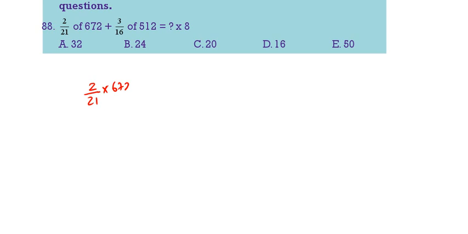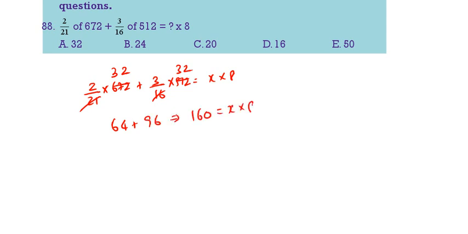2 by 21 into 672 plus 3 by 16 into 512 is equal to x into 8. 21 threes, 21 twos. It is 64. This is 96. That is 160. 160 is equal to 8x. X value 23.